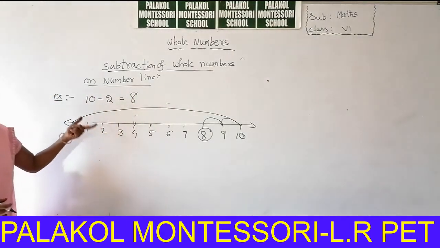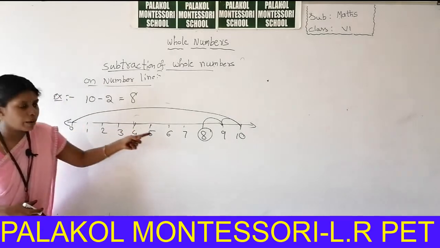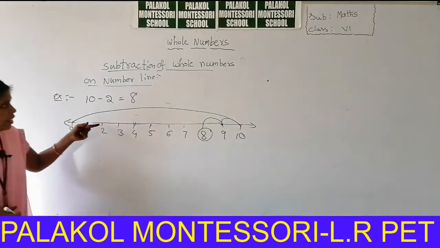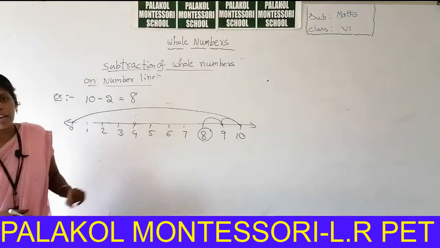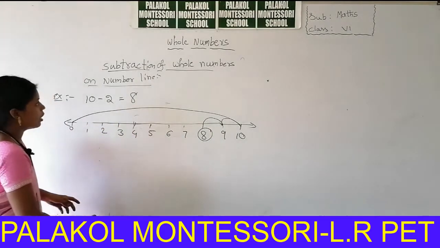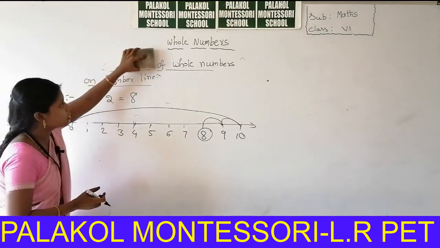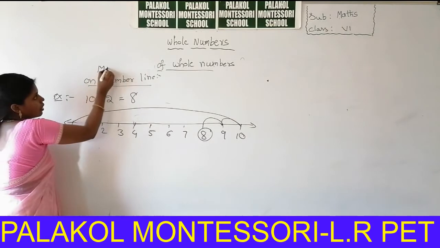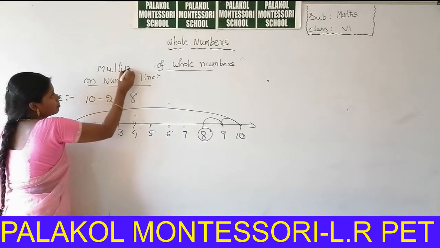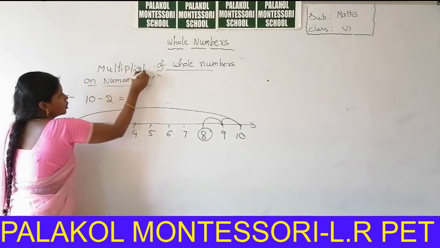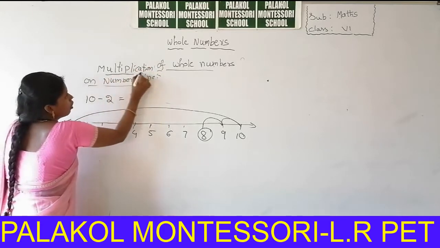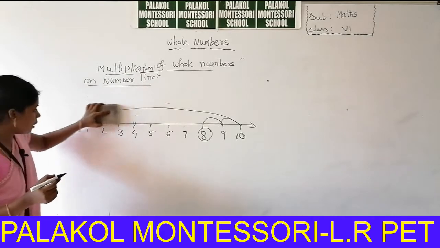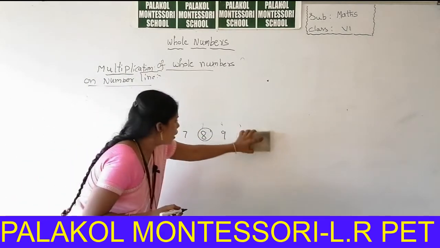So this is the subtraction of whole numbers on the number line. We can subtract whole numbers on the number line. Next we are going to the multiplication of whole numbers on the number line. So we can multiply the numbers on the number line.